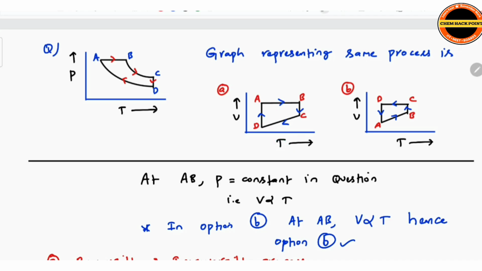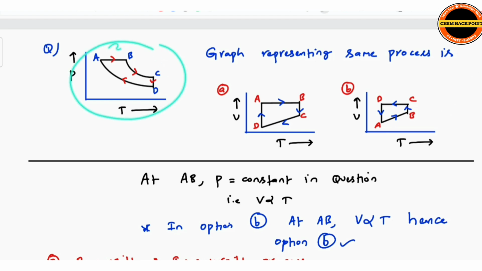So it's not isobaric, pressure is not constant here. But you observe here AB, between volume and temperature, volume is directly proportional to temperature, when pressure is constant. So here also temperature is increasing, so volume should increase, because volume is directly proportional to temperature under constant pressure.